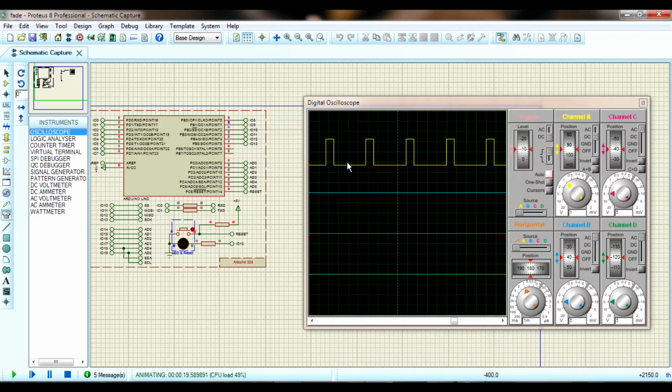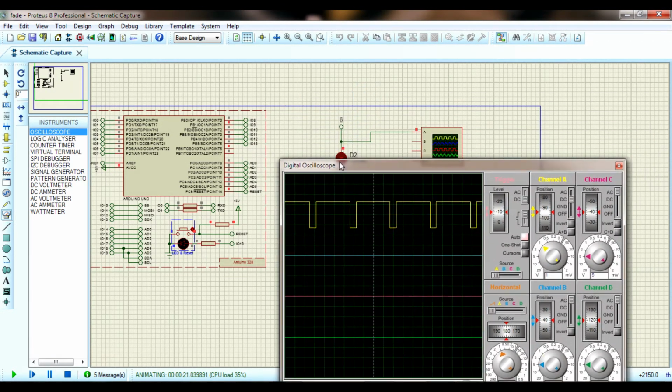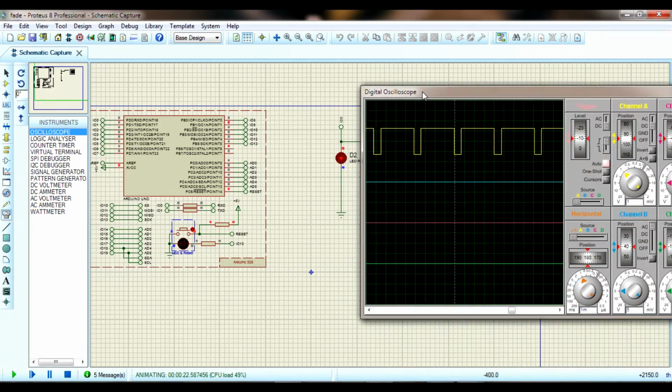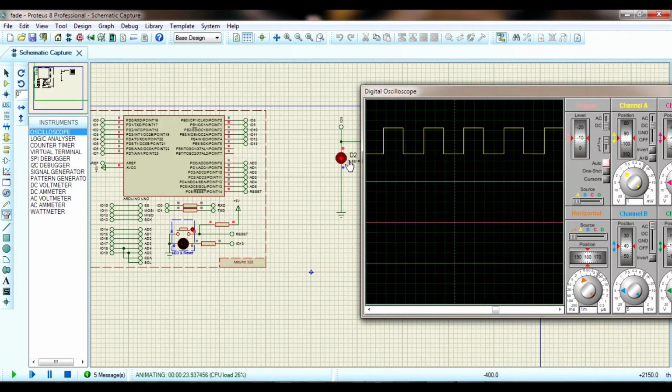You can use this oscilloscope with 4 channels. So if you want to see 4 signals at a time, you can connect the A, B, C, D terminals to whatever points you have to measure or to read the signal. So this oscilloscope is very useful. So I hope that you learned something from this video.